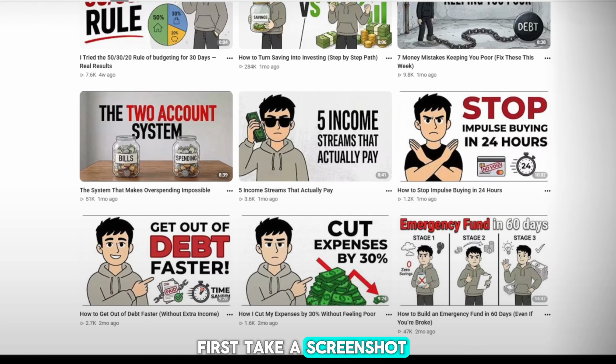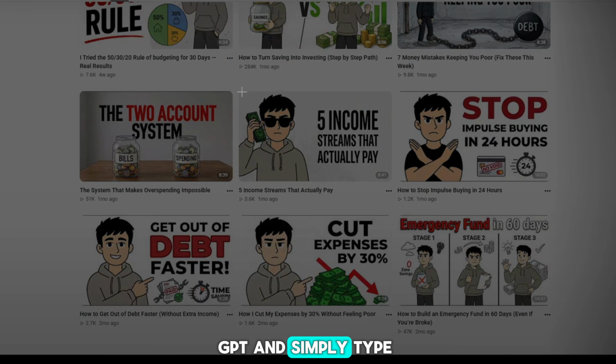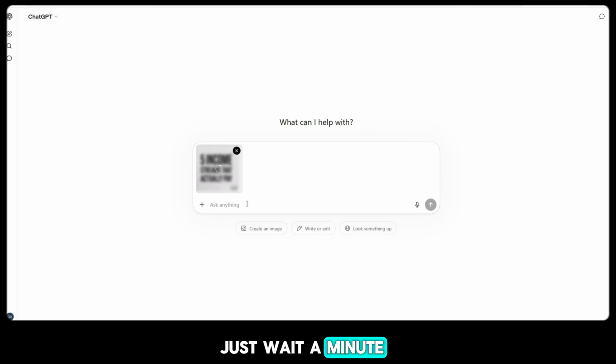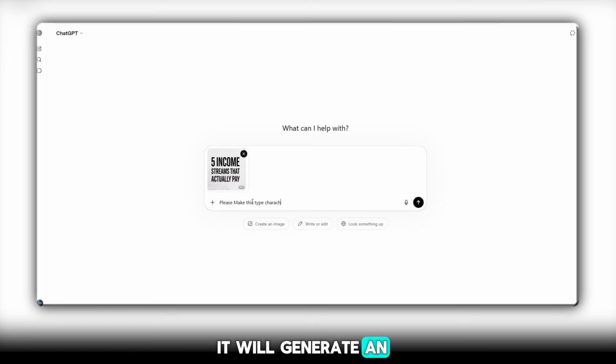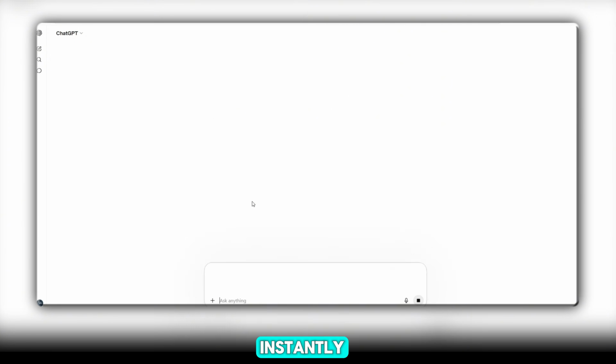First, take a screenshot of one of these characters. After that, open ChatGPT and simply type, "Please make this type of character image." Just wait a minute. You won't believe what ChatGPT can do. It will generate an amazing character image for you instantly.